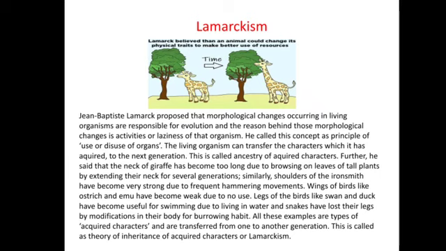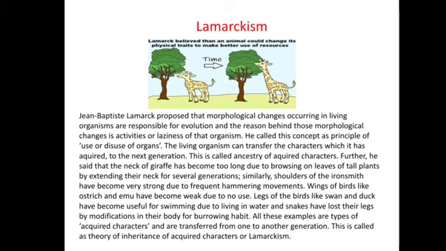Similarly, shoulders of an ironsmith have become very strong due to frequent hammering movements. Wings of birds like ostrich and emu have become weak due to no use. Legs of birds like swan and duck have become useful for swimming due to living in water, and snakes have lost their legs by modification in their body for burrowing habit.